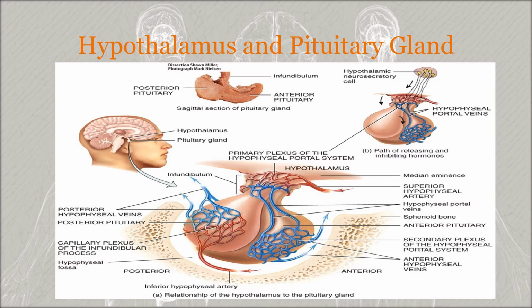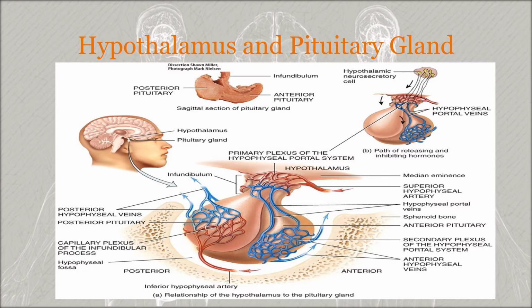From the primary plexus of the hypophyseal portal system, the hormones are carried by the hypophyseal portal veins. The two blue colored veins are known as the hypophyseal portal veins, and they carry the hormones into the secondary plexus of the hypophyseal portal system for distribution to the target cells in the anterior pituitary. Here we can see a blue colored network of capillaries, which is the secondary plexus of the hypophyseal portal system. The releasing and inhibiting hormones synthesized in the hypothalamic neurosecretory cells are transported to the